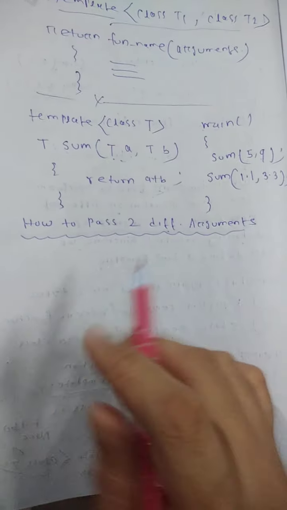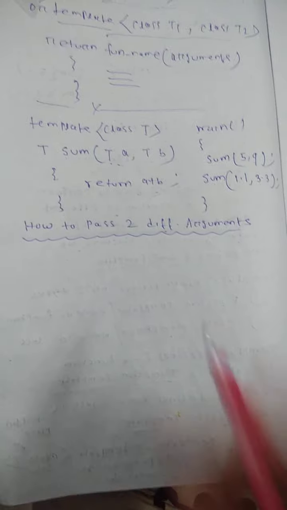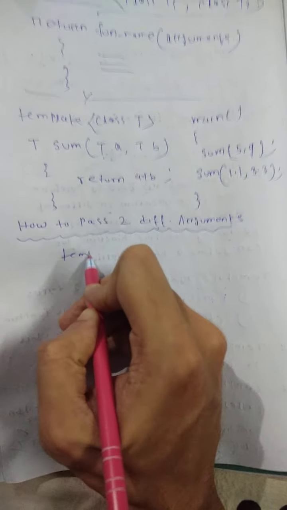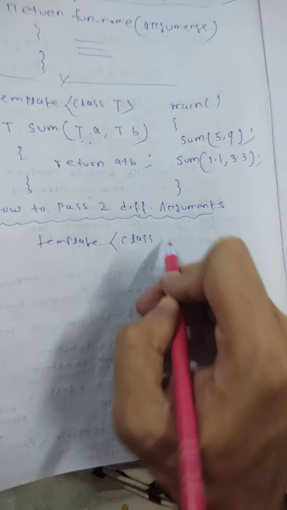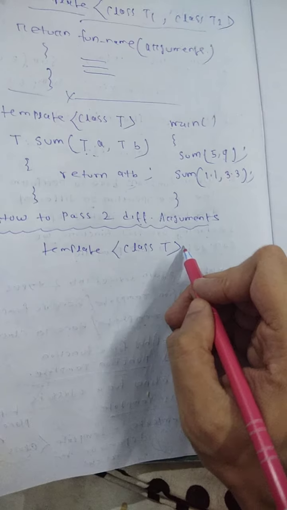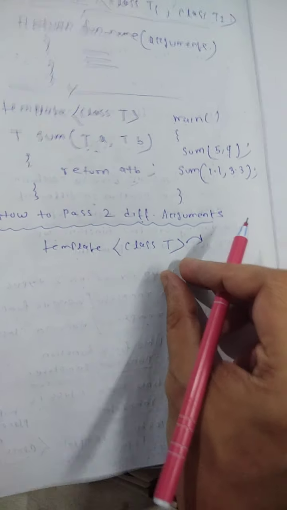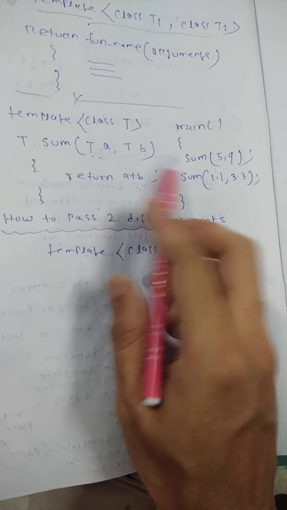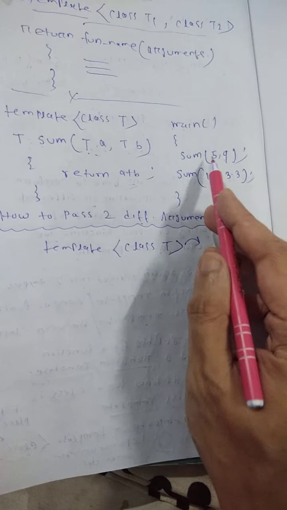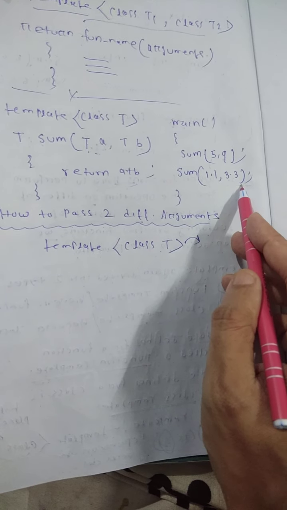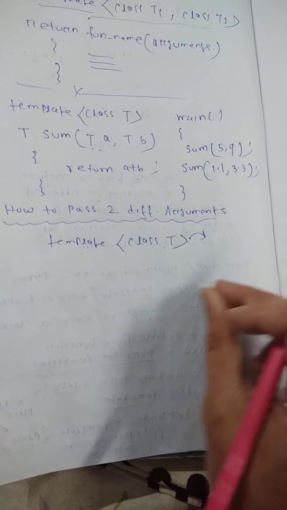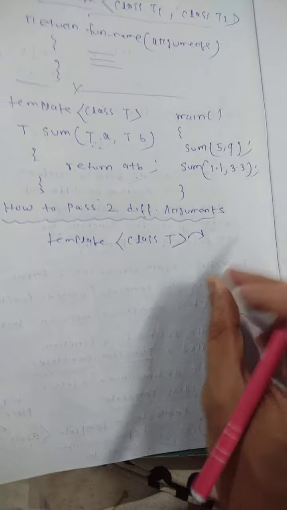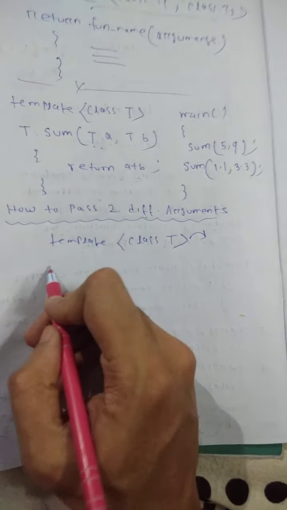Next, see how to pass two different types of argument. Whenever you write template with class T as a generic type, it allows only one type of argument, either integer or float. The number of arguments can differ, but it allows only one type: either all integers or all floats. If you need, say, one integer and one float, or float and integer, or any combination, then what do we need?